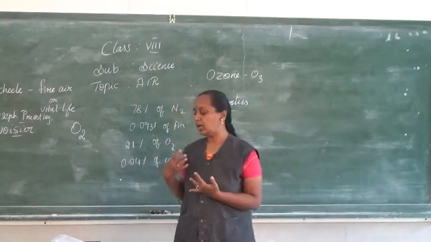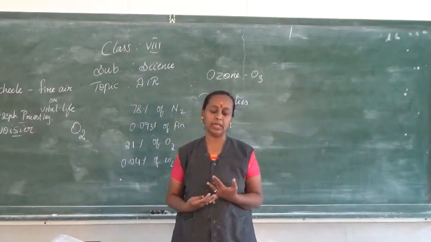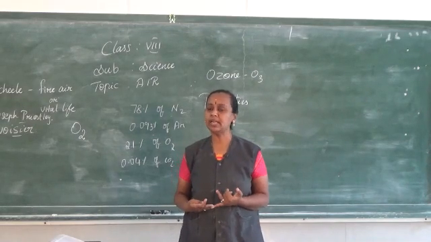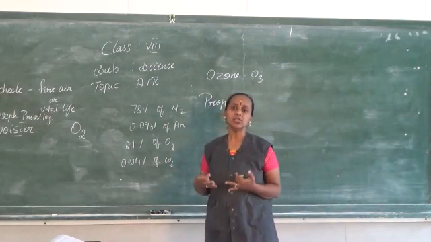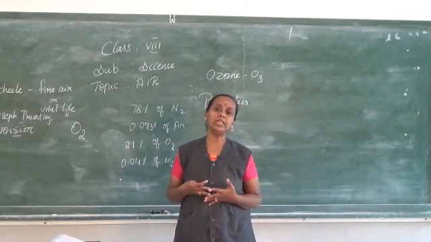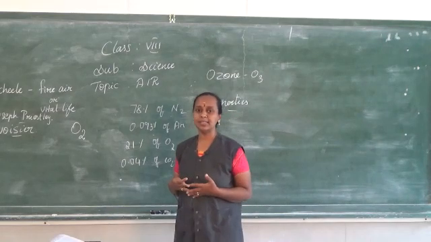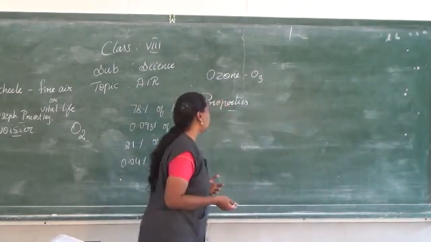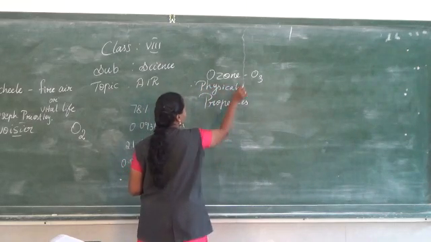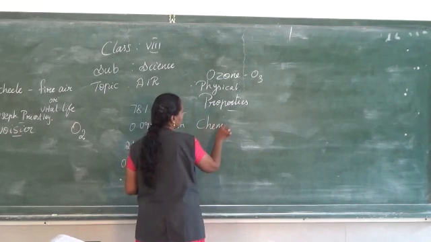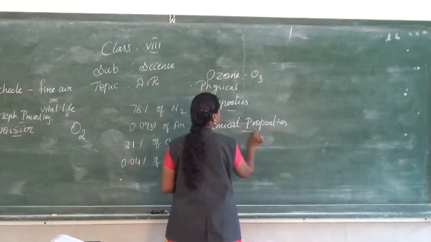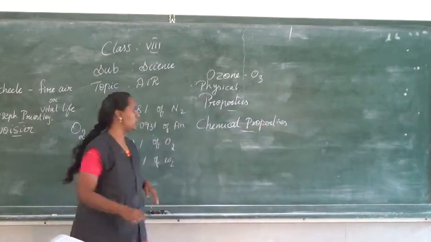So we studied about the occurrence, and the introduction of oxygen. So who discovered it, who named it, why it is named so, all these things we studied. And also we studied about the occurrence, so where it is present, how much it is present, everything we studied. And also we studied about the properties of oxygen. Now the next topic is nothing but the chemical properties. So far we studied about the physical properties. Next we are going to study about the chemical properties of oxygen.